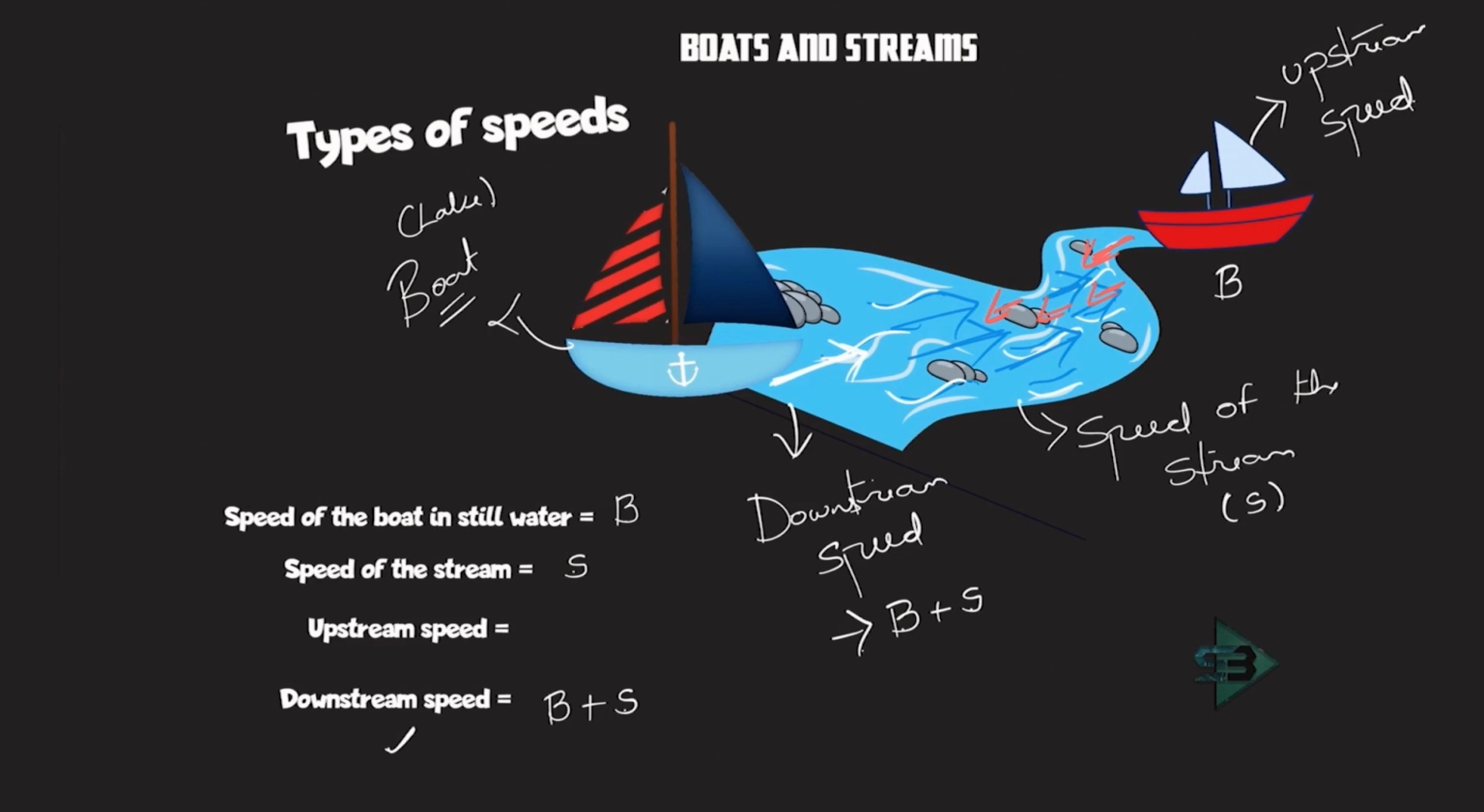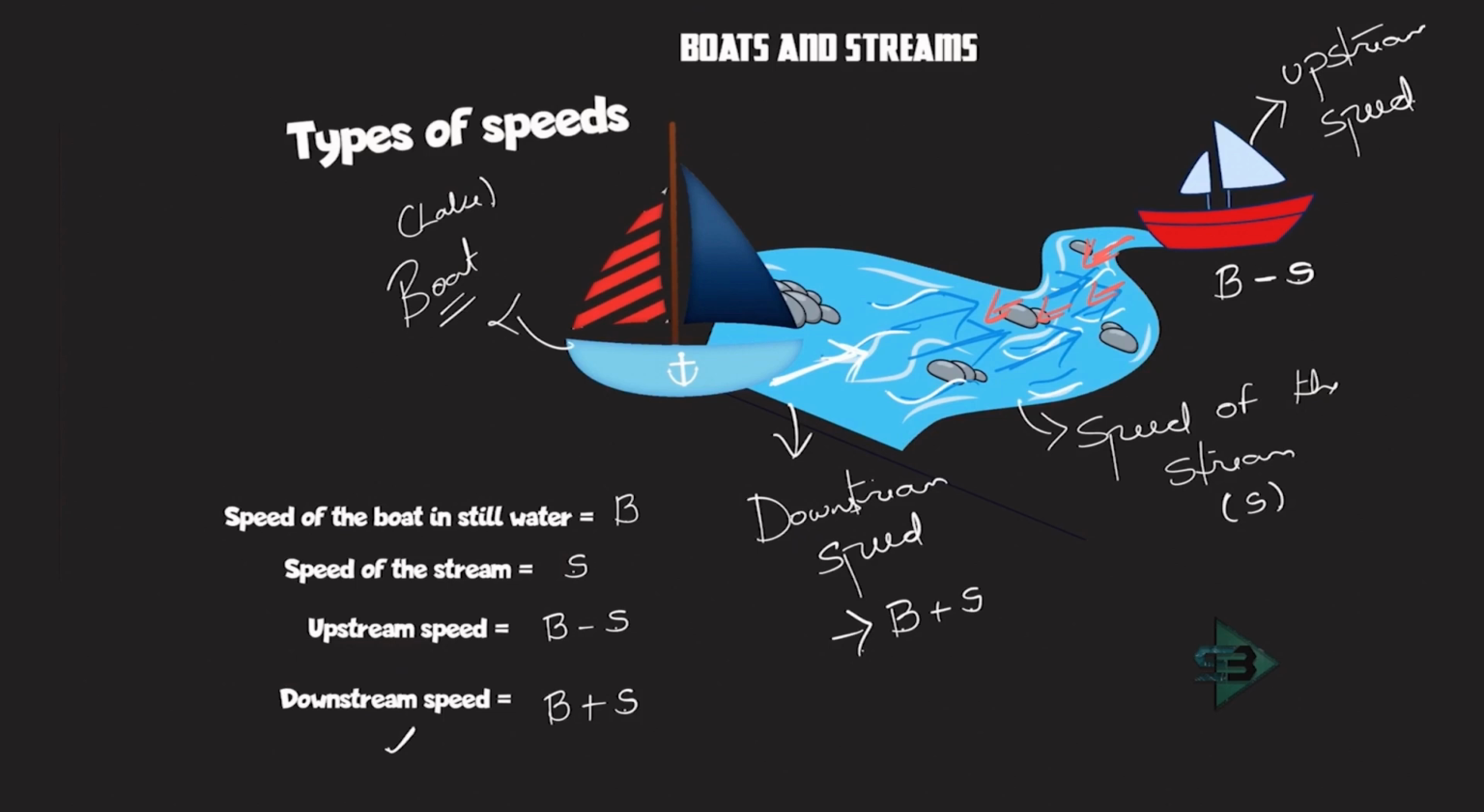So what will be the resultant speed of the stream and the boat? That will be equal to B minus S, and that will be called your upstream speed. That will be called your upstream speed, which will be B minus S.